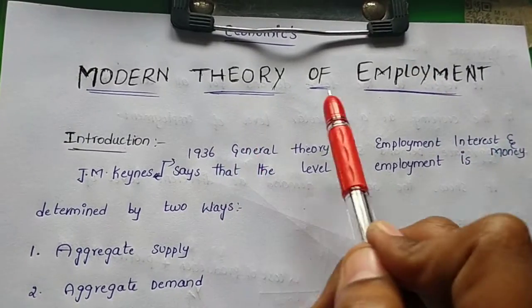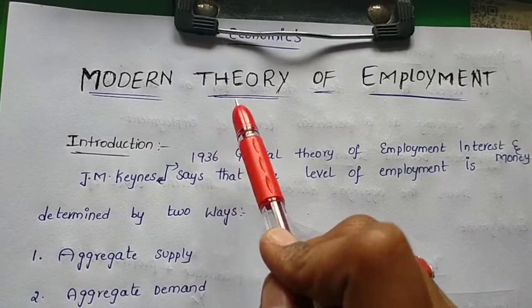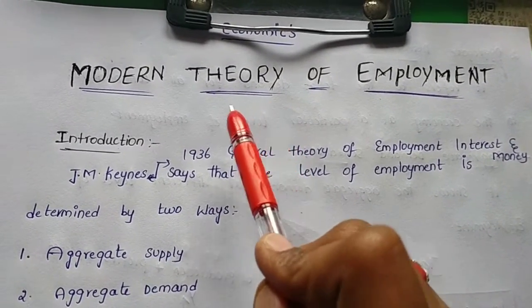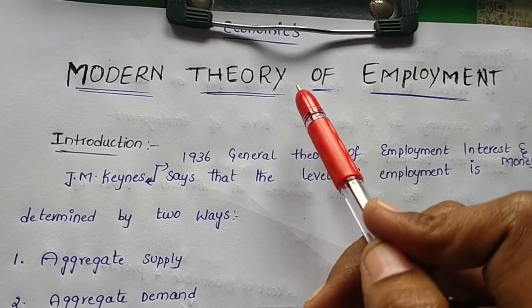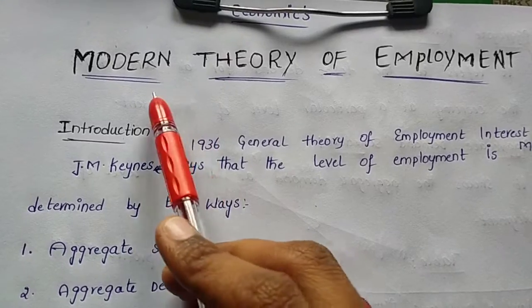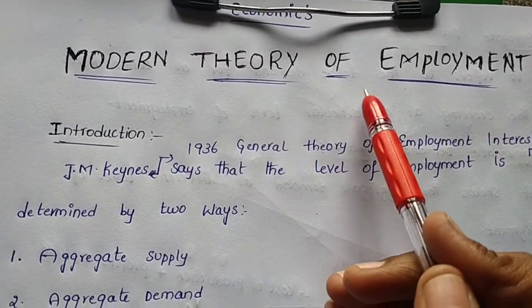Today's topic is the modern theory of employment. The modern theory of employment is also known as the Keynesian theory of employment. Who introduced this theory, and what is meant by the modern theory of employment? We want to discuss this. J.M. Keynes introduced this modern theory of employment, which we can also call the Keynesian theory of employment. You know that.